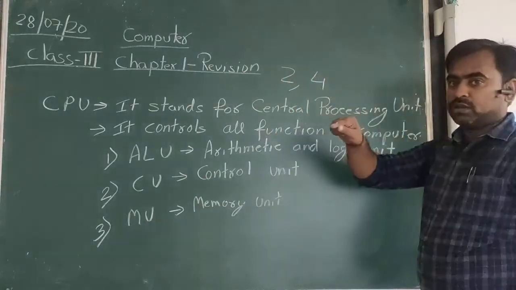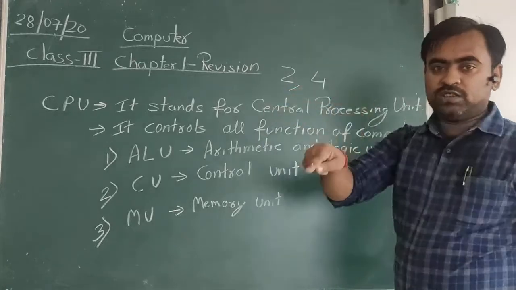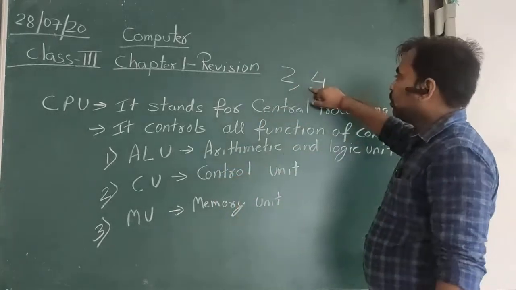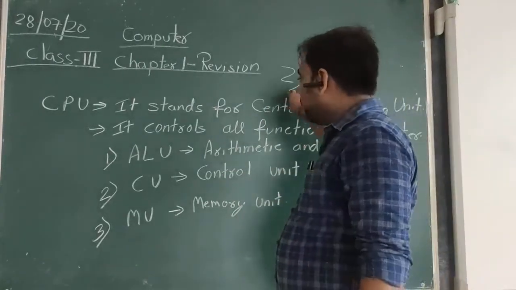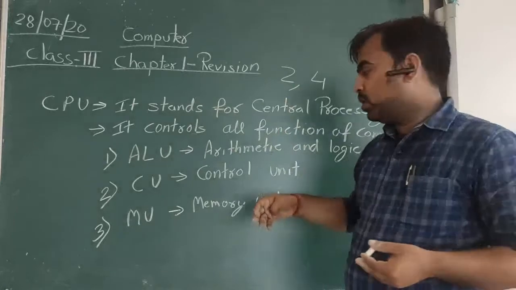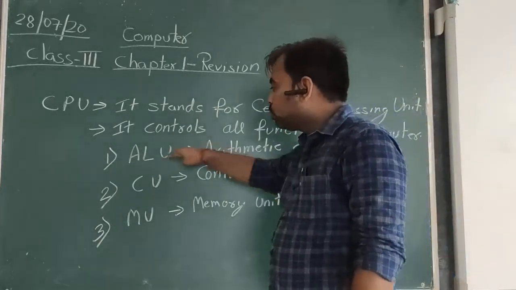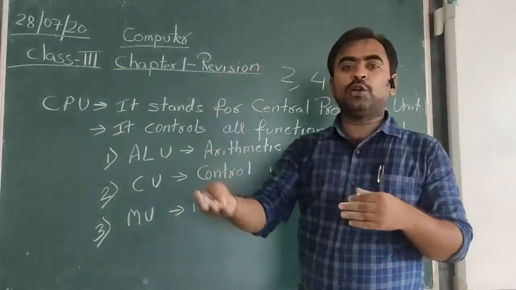You press 2 on your keyboard, then you press another key, 4. This data received by the computer through the input device, the keyboard, goes to the control unit.